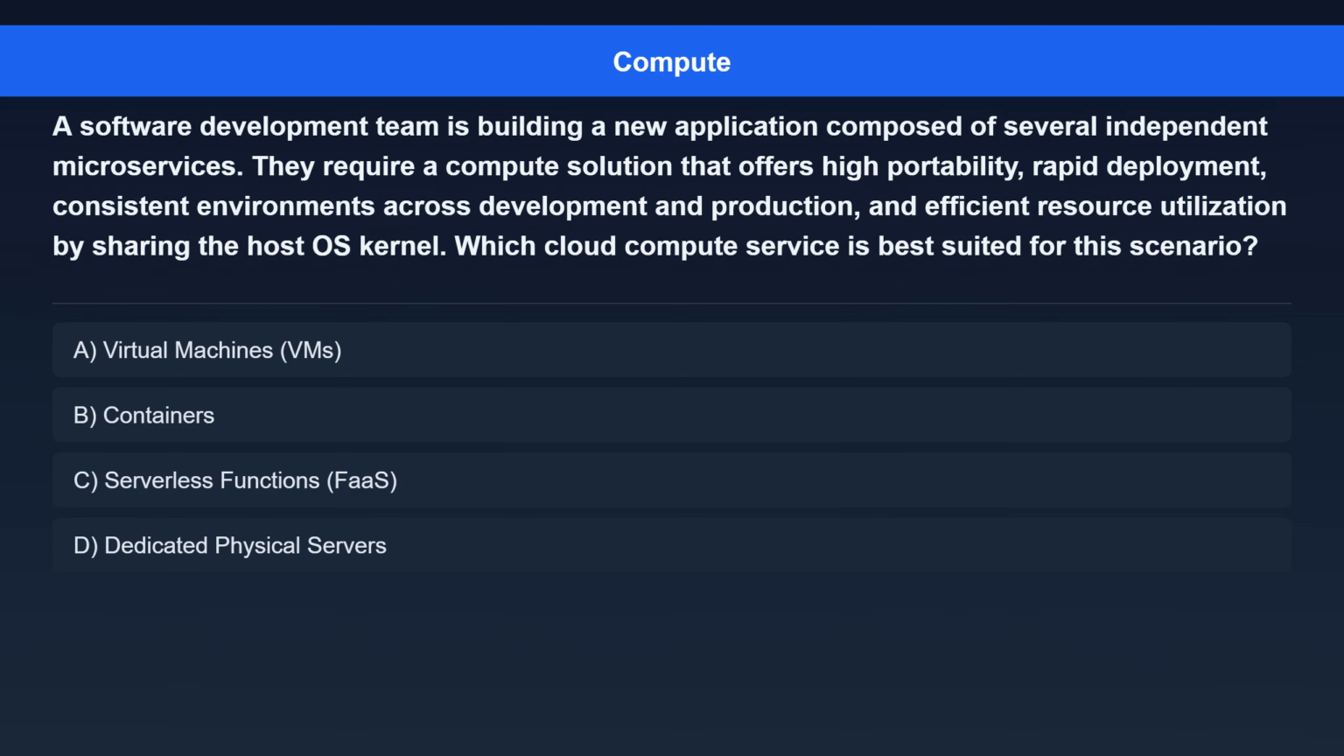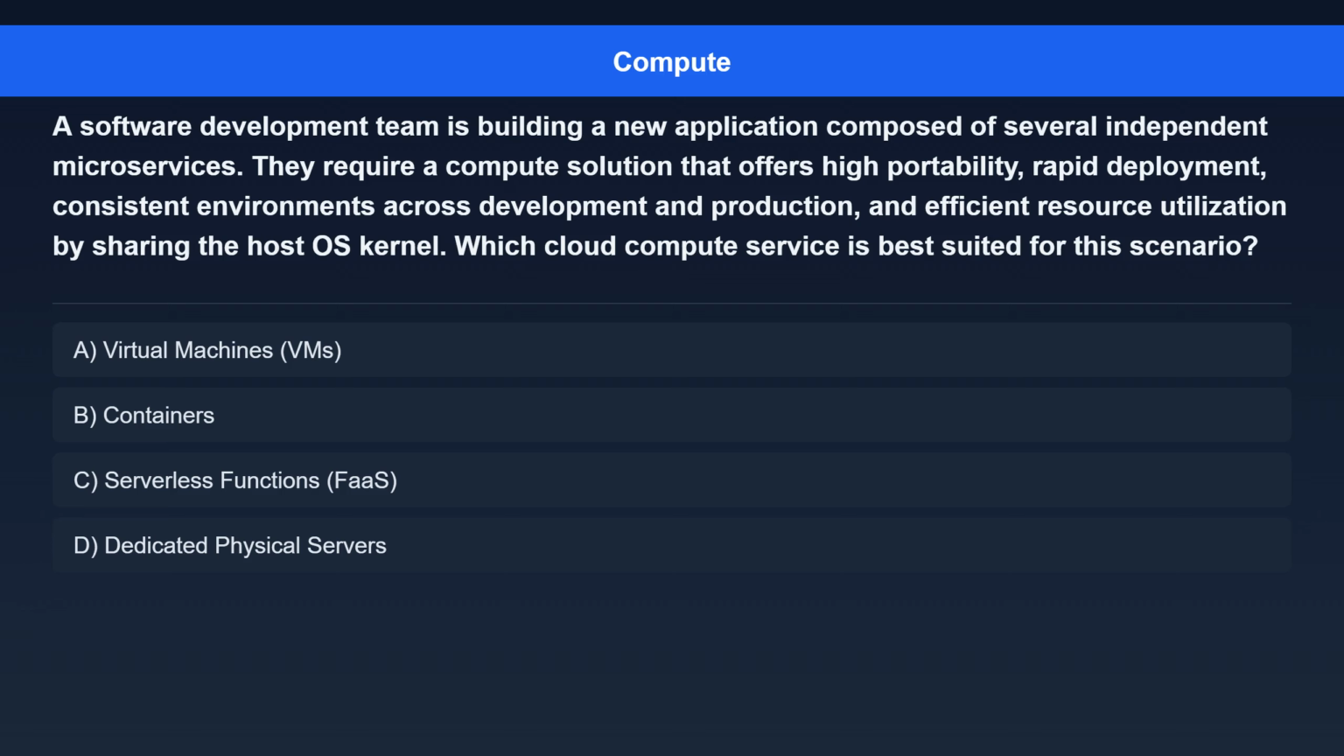Question 1. A software development team is building a new application composed of several independent microservices. They require a compute solution that offers high portability, rapid deployment, consistent environments across development and production, and efficient resource utilization by sharing the host OS kernel. Which cloud compute service is best suited for this scenario?